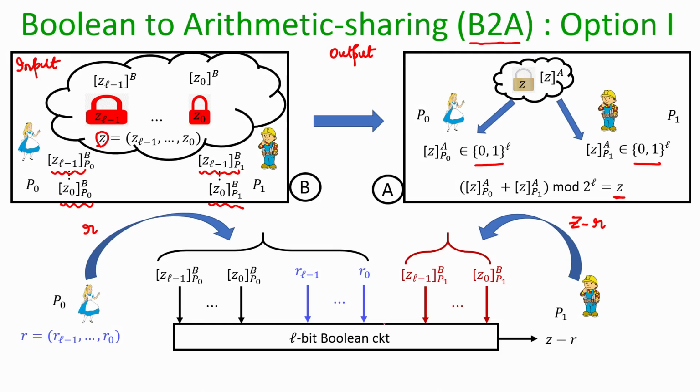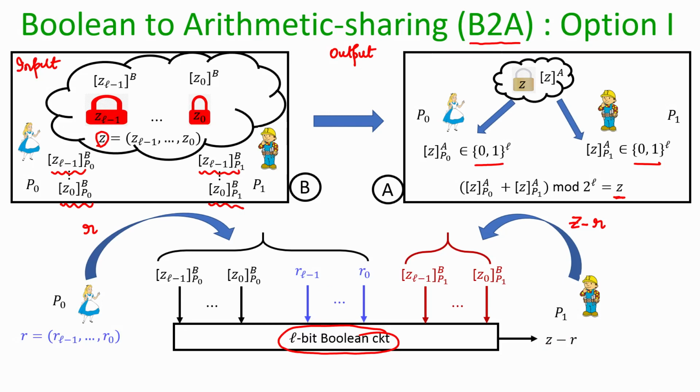Okay. So, you can easily imagine what exactly that Boolean circuit will look like. The internal logic of this Boolean circuit will be as follows. It will first construct the bits of Z by XORing the GMW shares of bits of Alice and Bob, which are fed as input to this circuit. And once it computes the bits of Z, it will know the value Z, and then it has to basically add the bits of Z and the bits of R and produce the output Z minus R for Bob. That is the internal logic for this Boolean circuit.